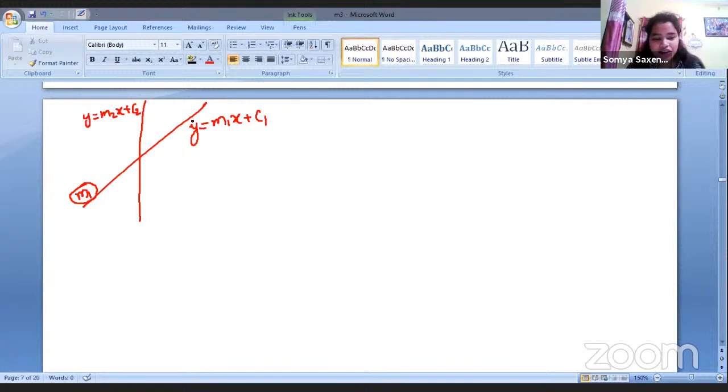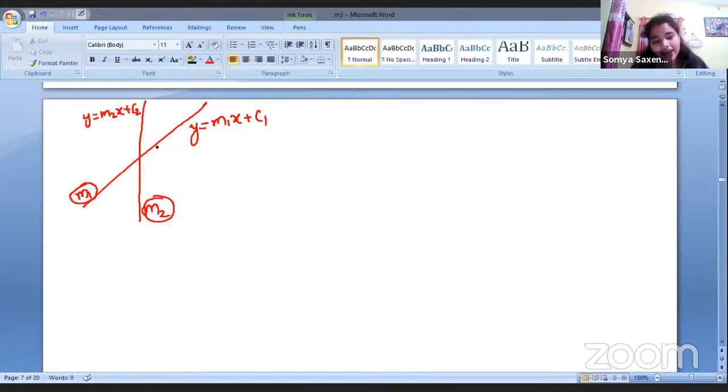Okay. Here the slope is m1 and here the slope is m2, right? The whole line will have the same slope. This whole line will have the slope m1. It is not that here it will be m1, here it will be something else. No. The whole line will go from infinity to infinity, but the slope will remain the same. Tan theta will remain the same. It will not change. Similarly for this part.